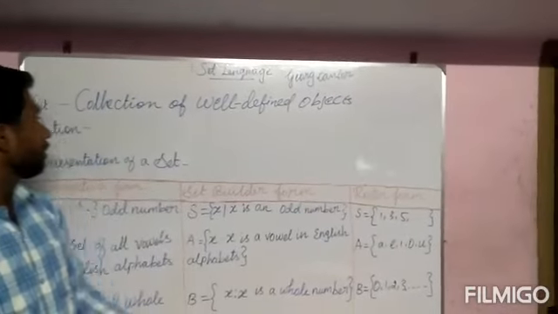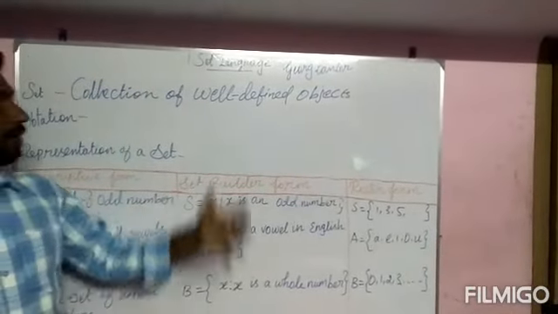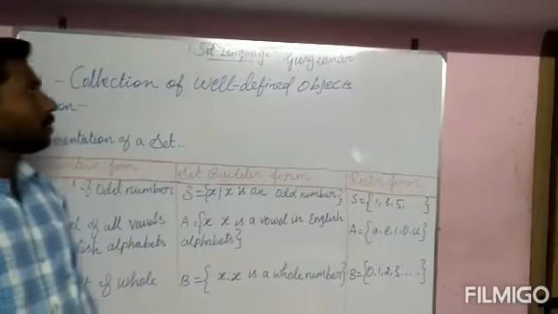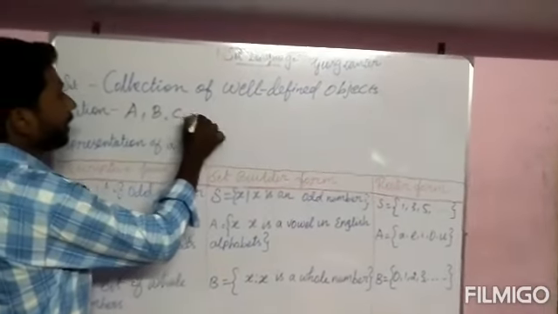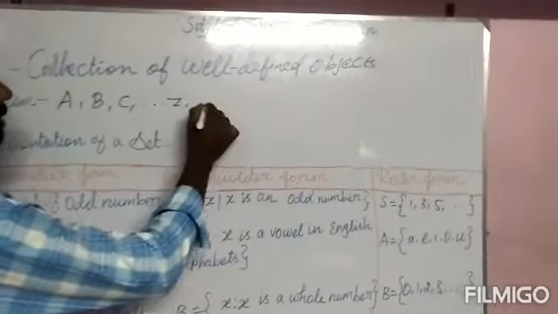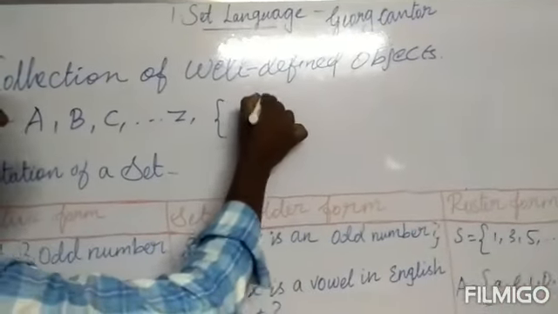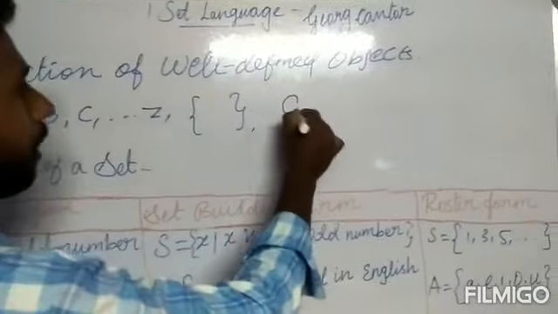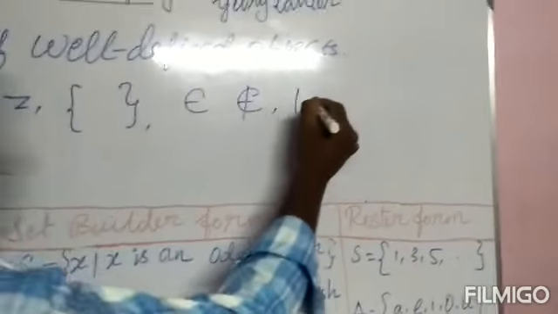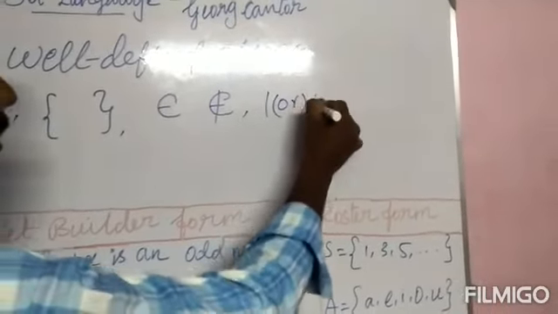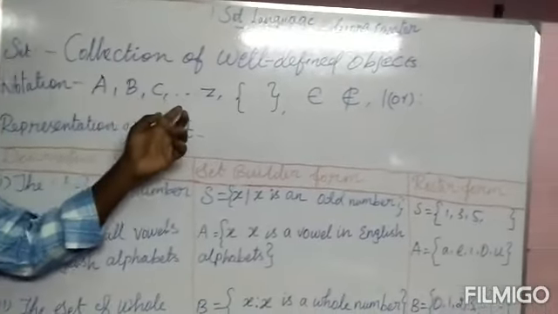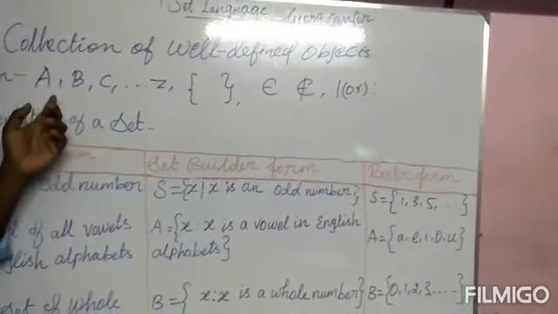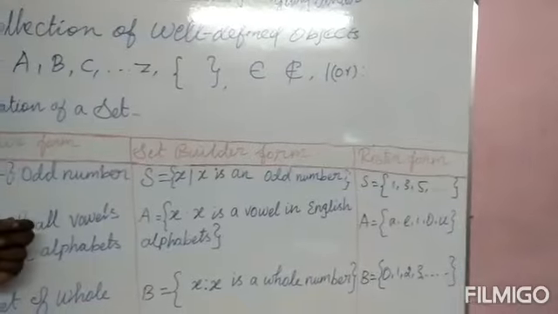Then notation. In the set language chapter you are going to use some notation, that is symbols like A, B, C, etc. up to Z. Then curly bracket, then belongs to, then does not belong to, and such that. Both the symbols have the same meaning. The capital letters of the English alphabet are used to represent the collection of objects.